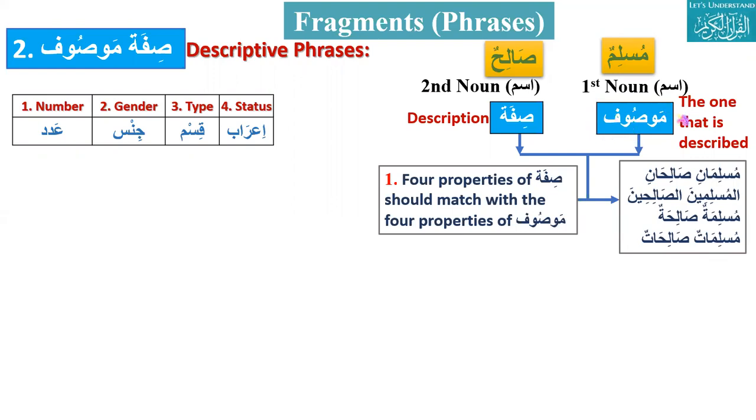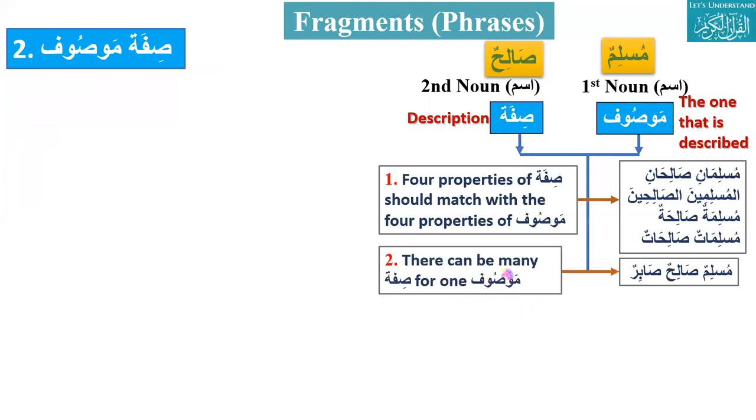So mawsuf is the one that is described, and sifa is basically the masdar of that, a description. So it is the description of the mawsuf. In Urdu we use the same terms. Whenever this combination comes, the four properties of mawsuf should match the four properties of sifa.